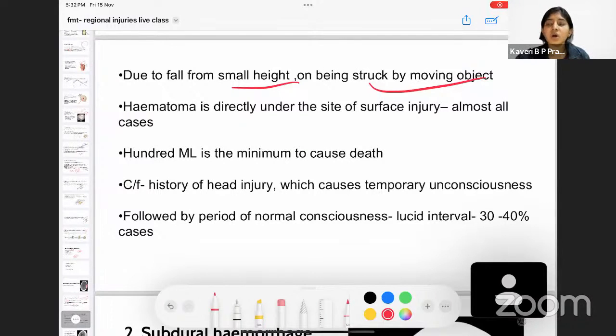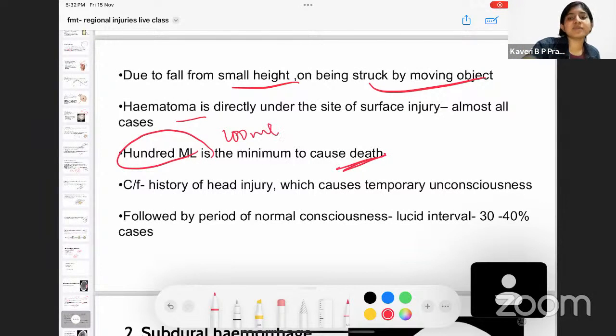In all the cases there is going to be a hematoma, and the hematoma is seen directly under the site of impact. So for example, if the ball hits the right part of the skull, there is going to be a hematoma seen here only, not somewhere else. In the same area of impact, we are going to see the injury. And to cause death, even a minimum of 100 ml of blood is enough.